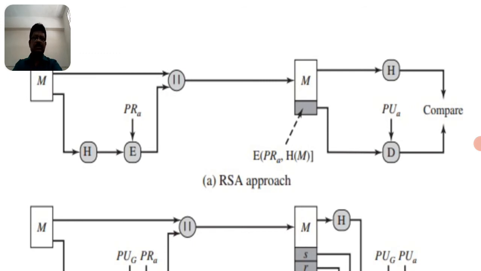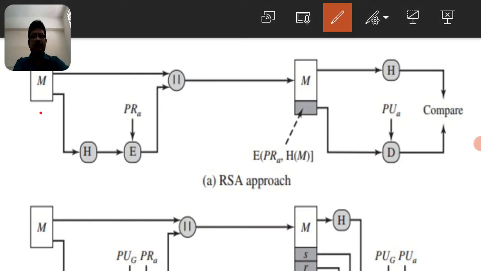So the message M, here you can observe clearly, is applied to the hash function. The hash function takes the digital signature standard. After that you can apply the encryption function with the private key. Why can you use the private key? The sender uses his private key in the encryption. What message is generated? An authenticated message is generated.